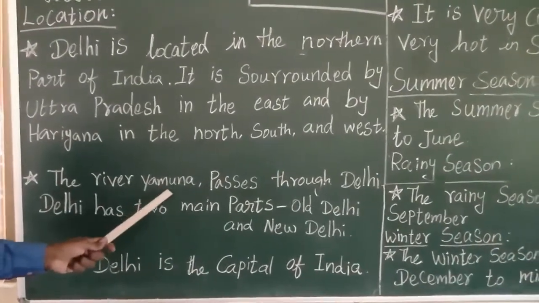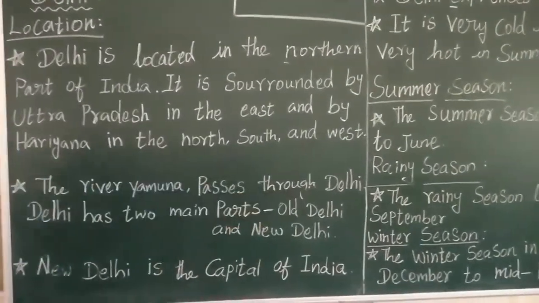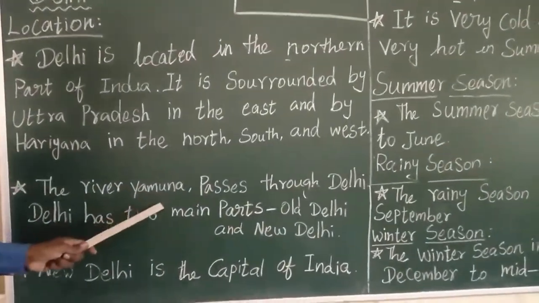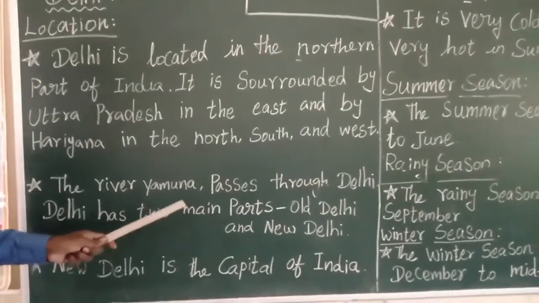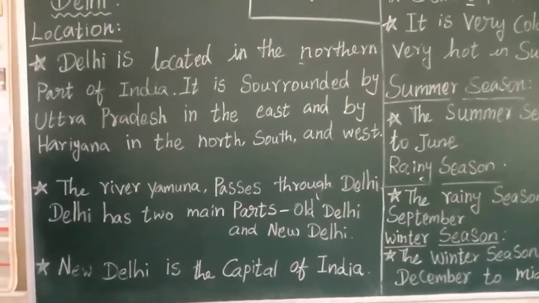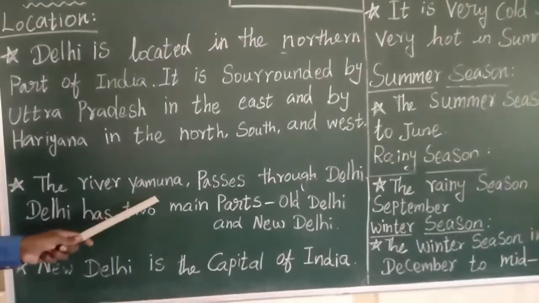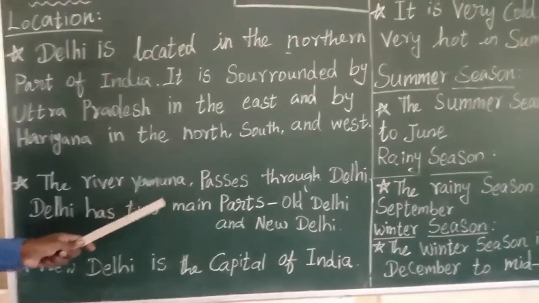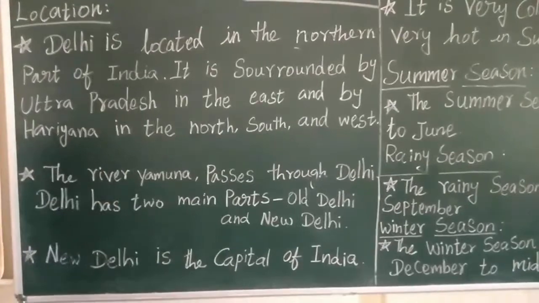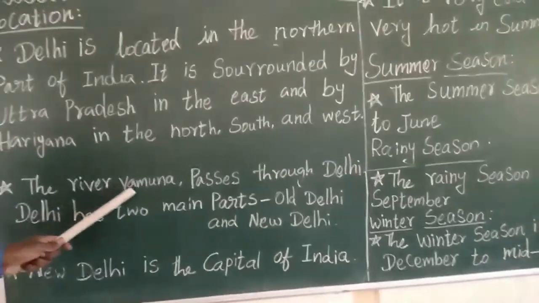Same way, the river Yamuna is flowing in Delhi. It passes through Delhi. It is very useful for the people. Delhi people are getting water from the Yamuna river for their drinking purpose and for all of their water needs. Yamuna is very helpful and they are getting water from Yamuna for all their water needs.